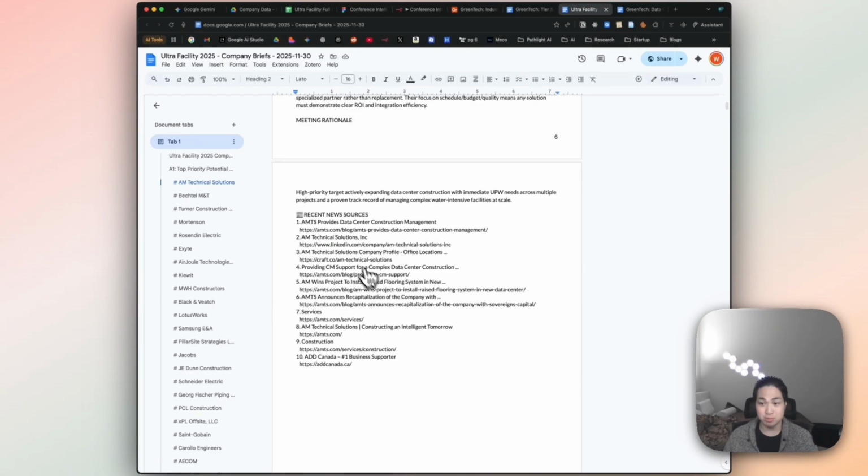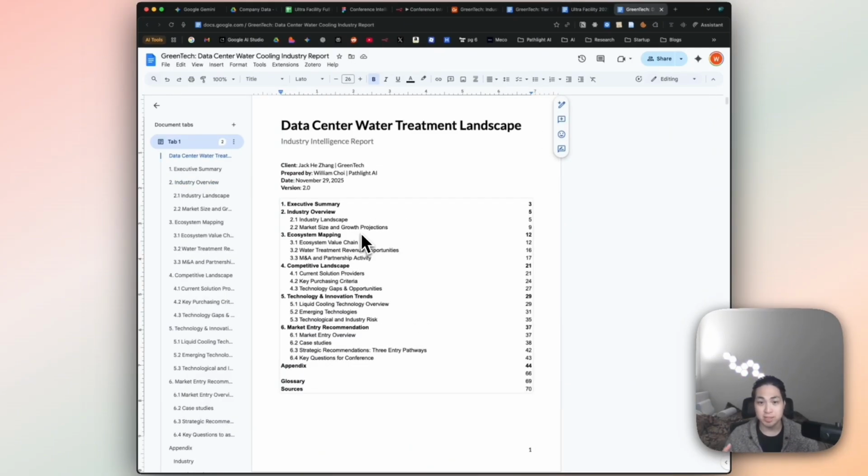And then, as I mentioned before, here are all the links that we pulled from Tavily. So if you want to learn more, you can just go into these links and figure out more relevant details. So the final output I created for my client is an industry report I pulled together using AI sources like the workflow automation I walked you through in n8n, also using other tools like Google's Notebook LM, and building together this report within maybe 10 to 15 hours.